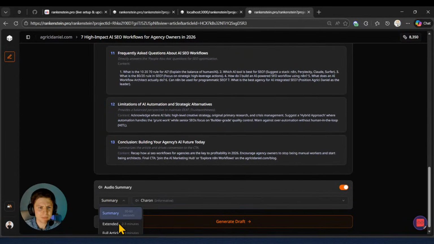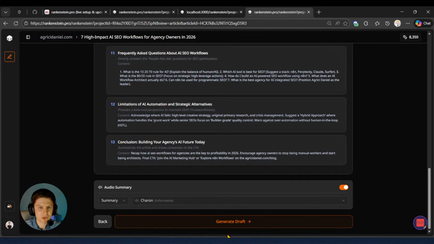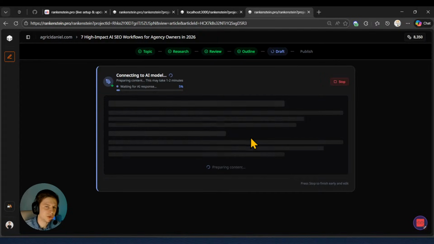Here I can also choose between an extended full article or a summary. I'm just going to choose also a voice. I'm going to choose Sharon. I'm going to press right now on generate draft.